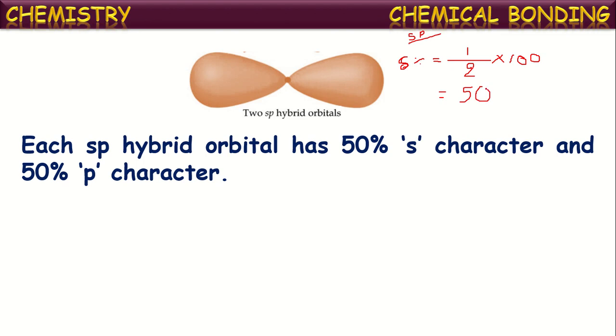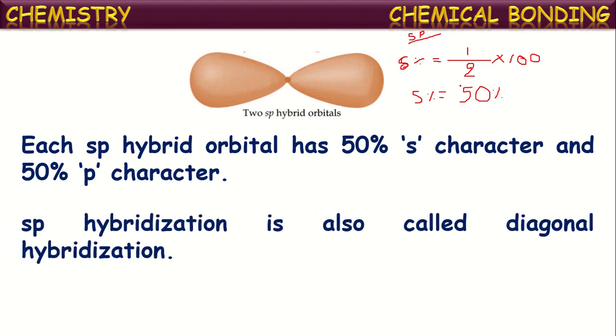So the percentage of s character in these sp hybridized orbitals is 50%. In the same way, we can calculate p character also. In these sp hybrid orbitals, the p character is equal to the number of p orbitals participating, 1, divided by the total number of orbitals intermixing, 2, into 100. There also we get 50%. That means s character is 50% and p character is 50% in these sp hybridized orbitals.